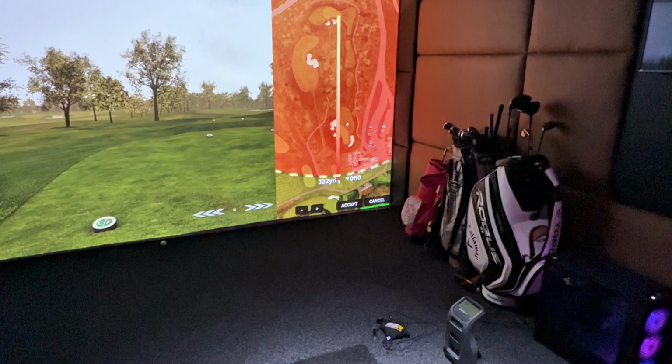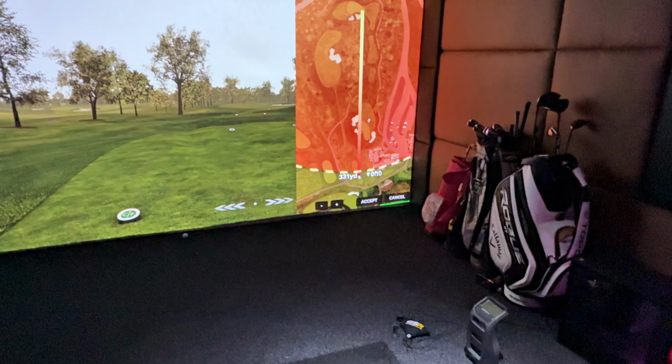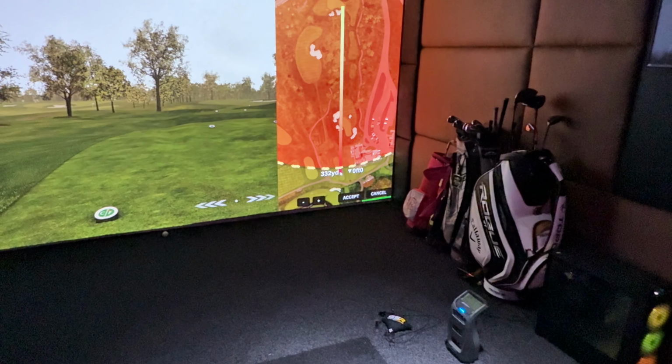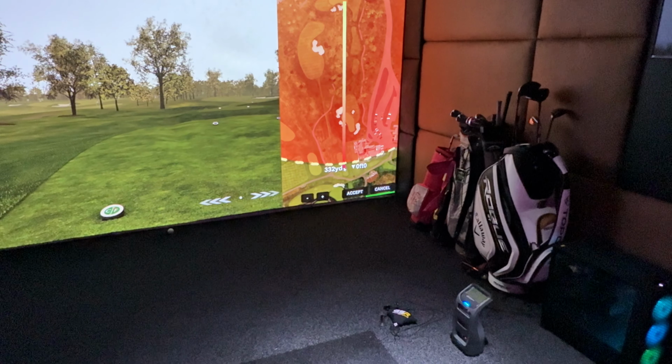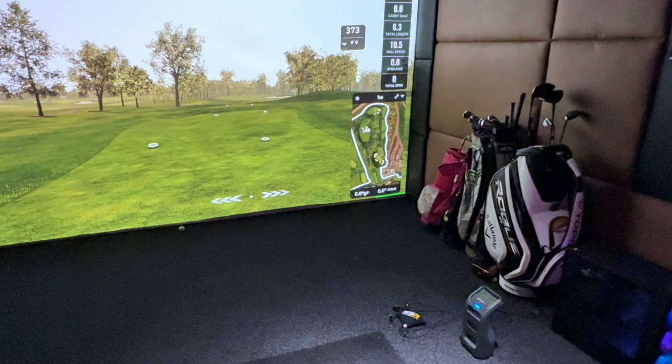So if you're inside a tree or in a bush and you can't get out of it, I'd recommend just not persisting and trying to hit out of the bush. Just give it a sim drop and just drop it back out onto the fairway, like so.